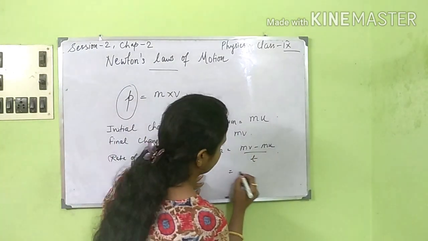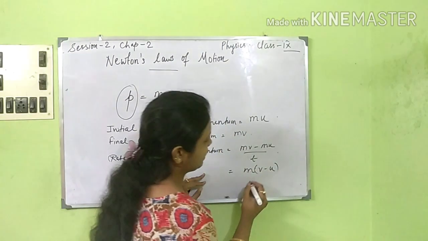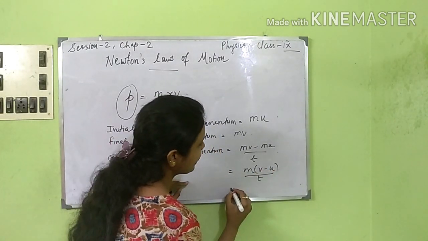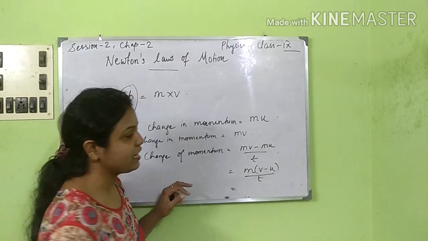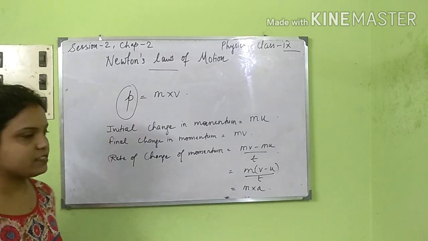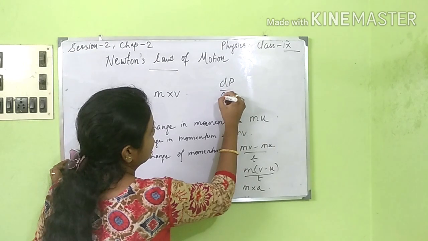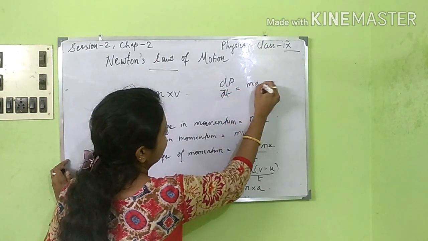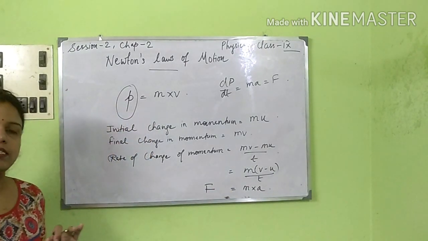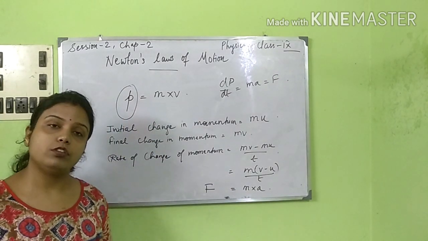Taking m common, m into v minus u by t. Now v minus u by t, that is change in velocity by time taken, is acceleration. So mass into acceleration, and the rate of change of momentum, that is dp by dt, is equal to mass into acceleration, which is force. So we can say force is equal to mass into acceleration. This gives the formula for force also.